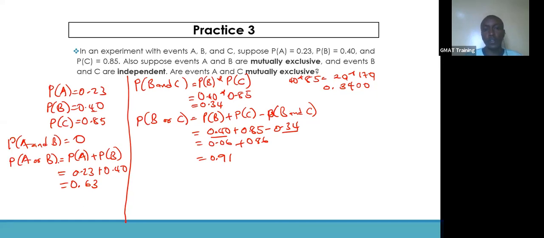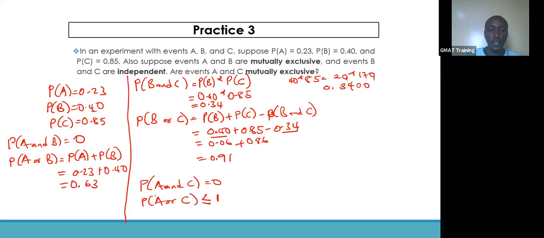Now, are events A and C mutually exclusive? If events A and C are mutually exclusive, then we should have probability of A and C as 0. And if that's 0, then probability of A or C should be less than or equal to 1.